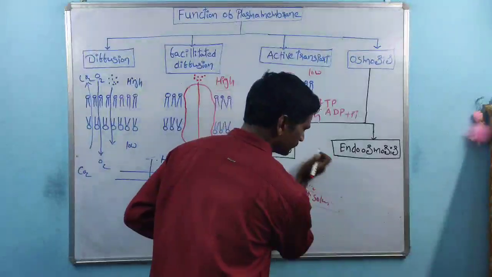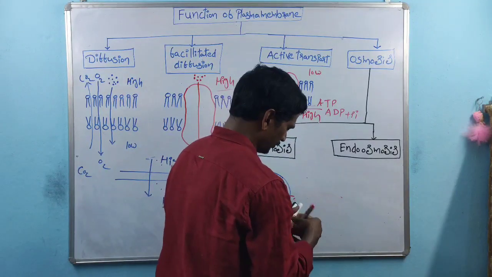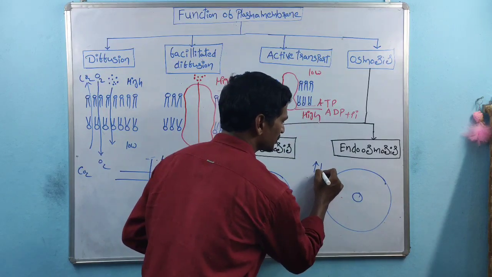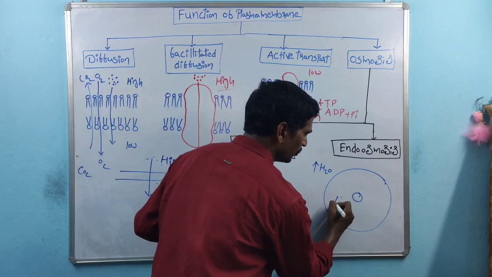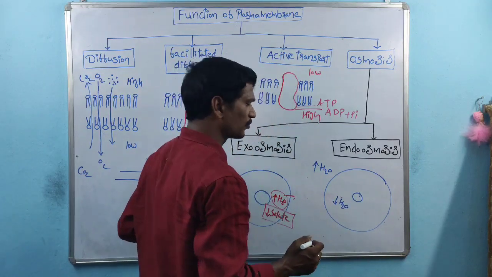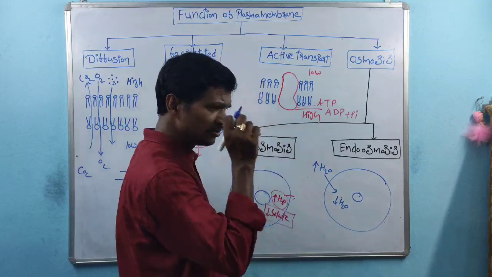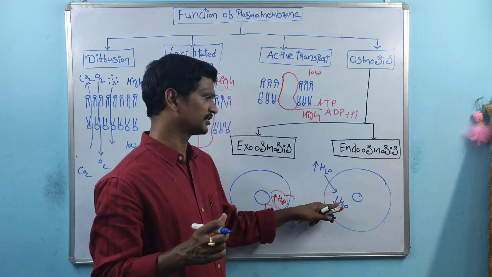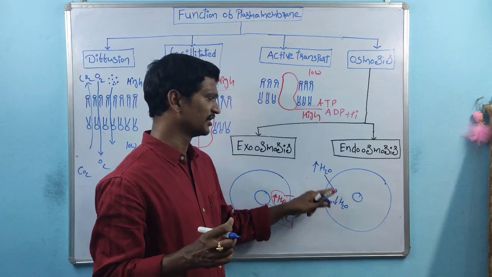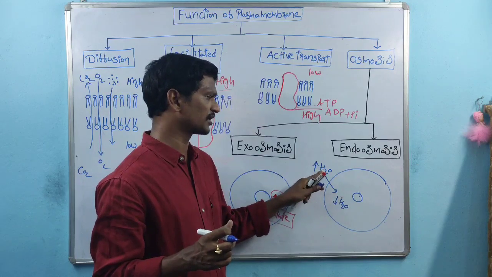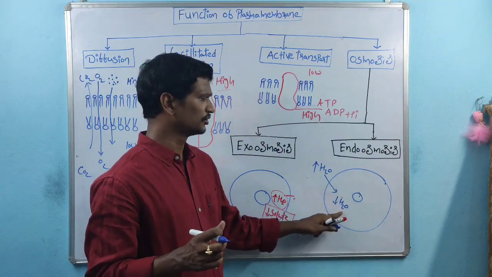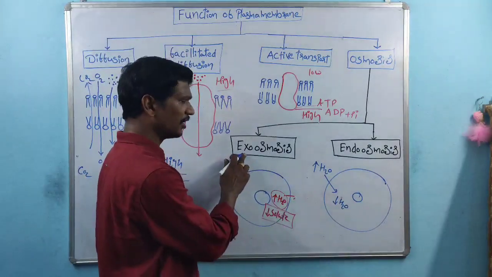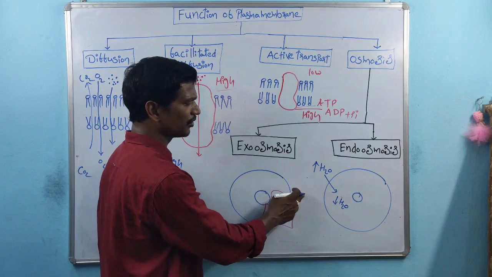And endoosmosis. In the case of endoosmosis, this is the cell and this is the nucleus. Here outside a high concentration of water is present and inside a low concentration of water is present. So the water molecules are transported from outside to inside. Water is at high concentration outside, and low concentration inside. So this is endoosmosis. Endo indicates inside, exo indicates outside.